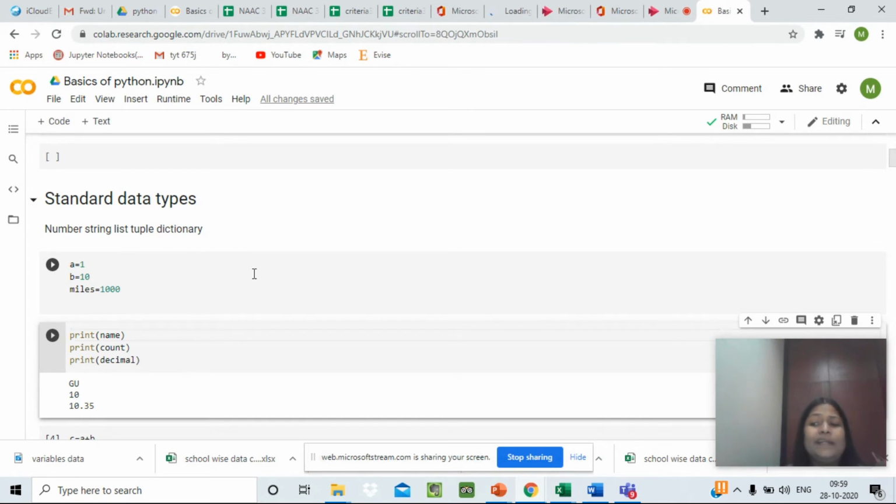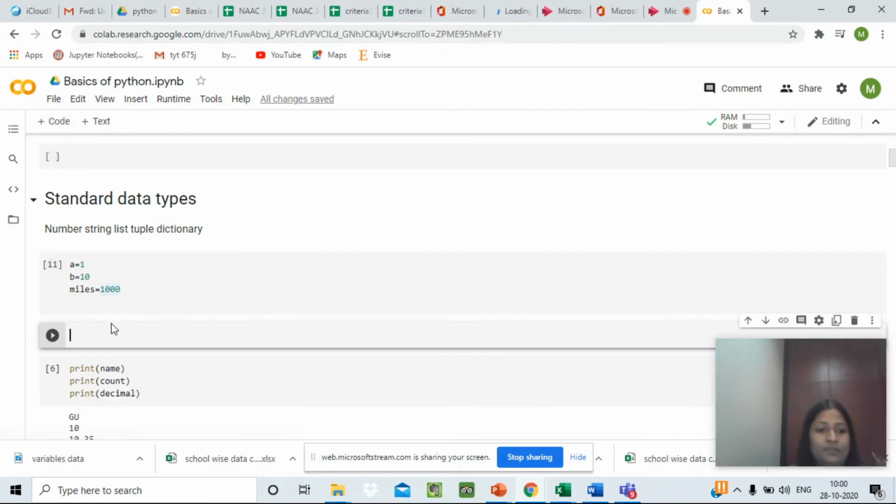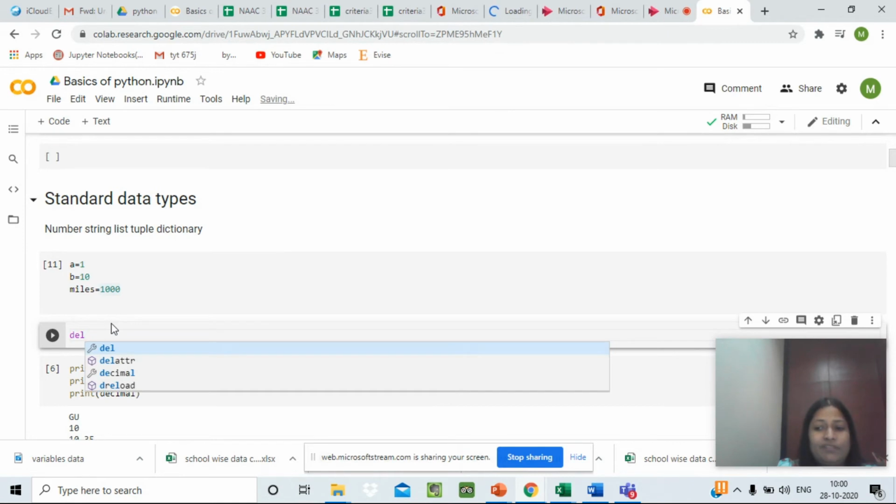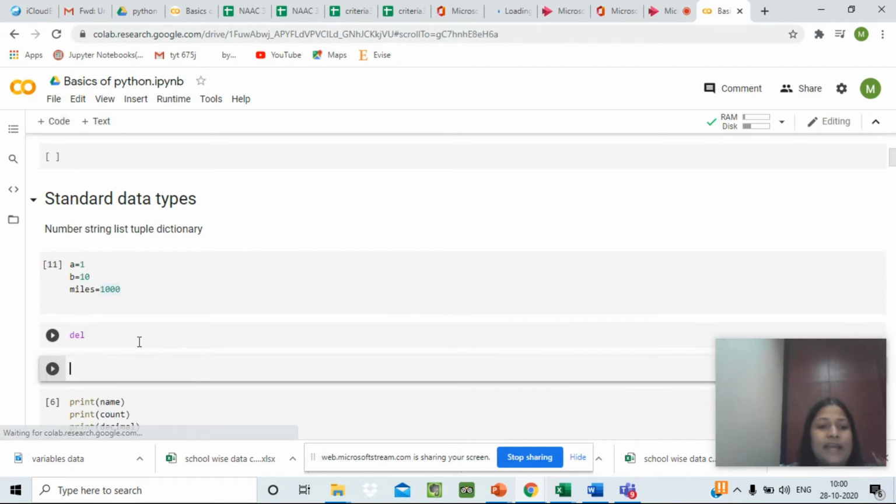We can also delete the reference to a number object by using the del statement. The syntax of the del statement can be del var1, var2, var3 and so on. Using del, we can delete a number assigned to a variable.